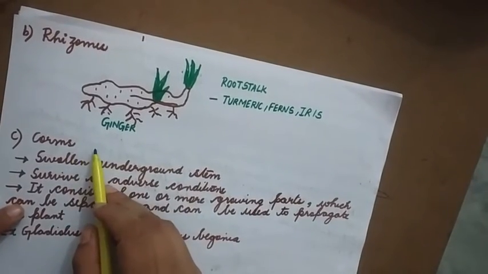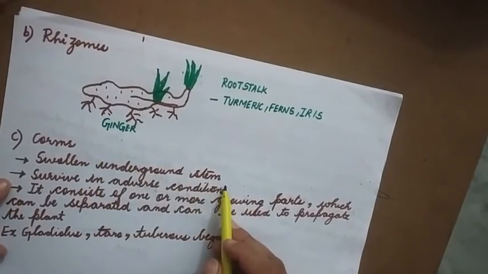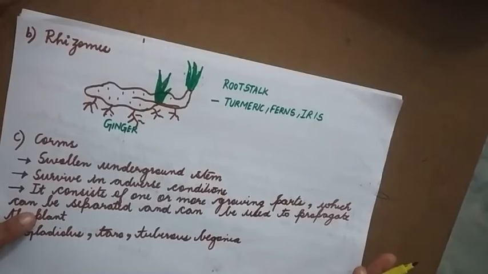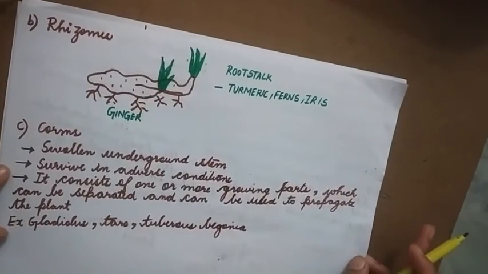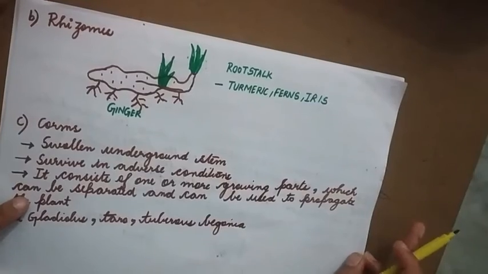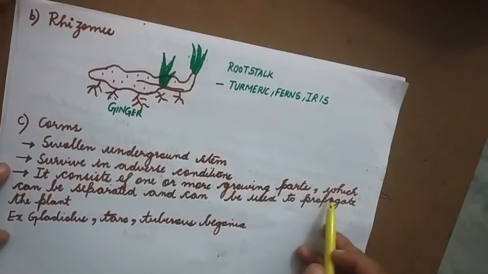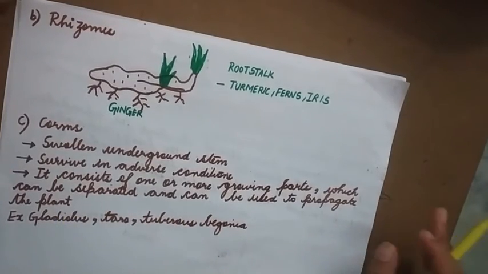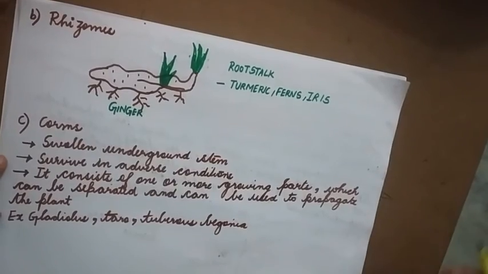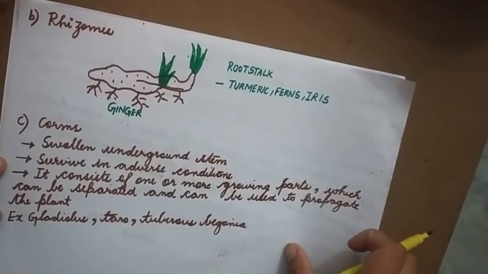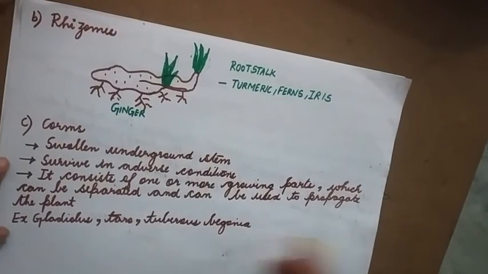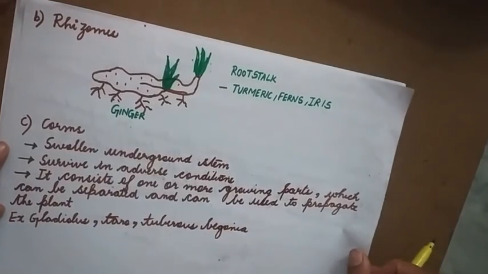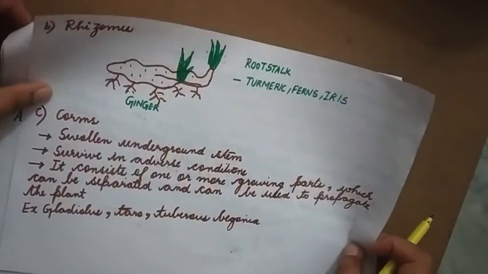Then we also have corms. These are swollen underground stems. They survive in adverse conditions, meaning when it is very hot or very cold. When conditions are not favorable, they are still able to survive. A corm consists of one or more growing parts which can be separated and used to propagate the plant. So it can be broken into pieces, and those pieces can be used to multiply. Examples are gladiolus, taro, tuberose and begonia.